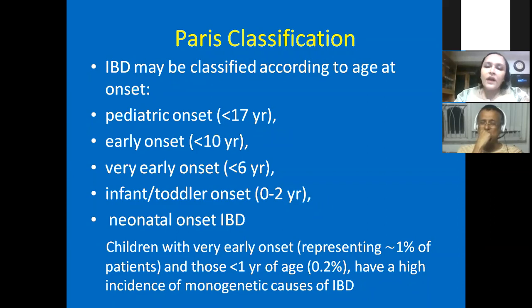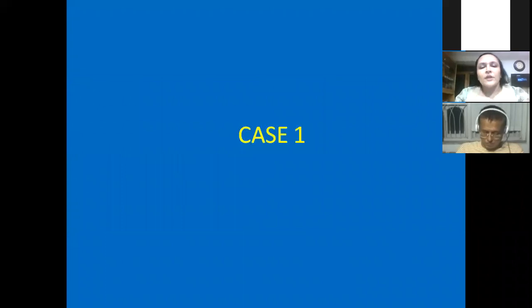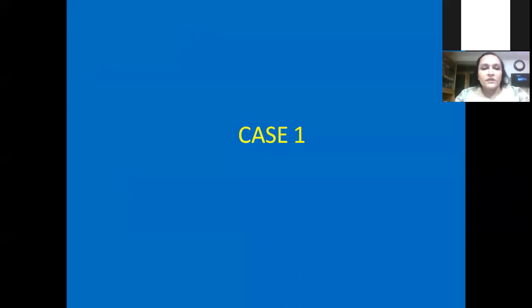So children with very early onset disease, please keep that in mind. And those below 1 year have a high incidence of monogenic causes. So these are not the typical multifactorial occurrence. These are usually a monogenic gene defect or single nucleotide polymorphism in a particular gene. So we have to really think of whether we are dealing with particular immunodeficiency syndromes. So let's start with a few cases. Some of you might have seen these cases, and then I will discuss the whole disease.